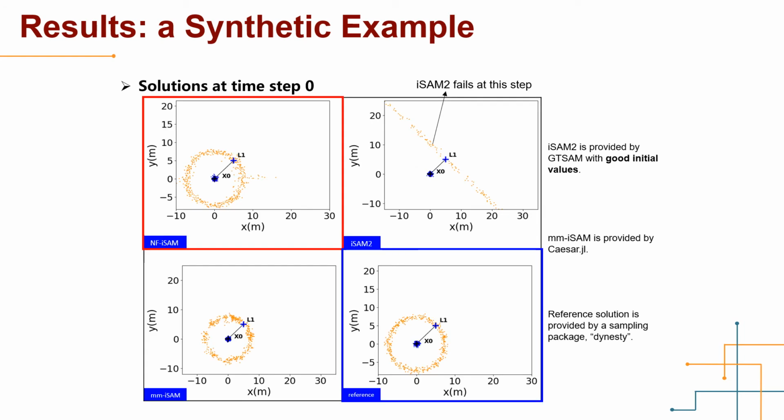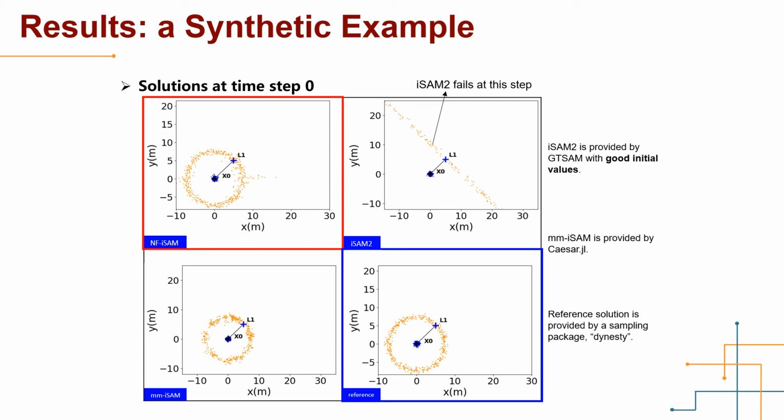On the top left is the NF-iSAM solution, in which the ground truth of L1 is marked by a plus marker, and its posterior samples are orange dots. It's not surprising that L1 is on a donut-shaped distribution, considering there is only one range measurement to it at this moment. The ICM2 solution is on the top right.